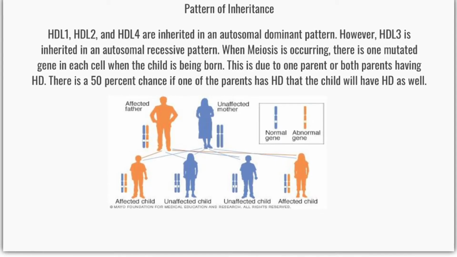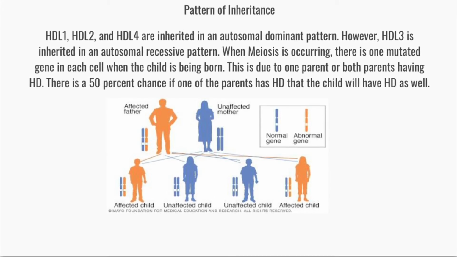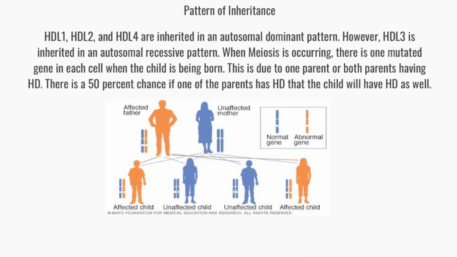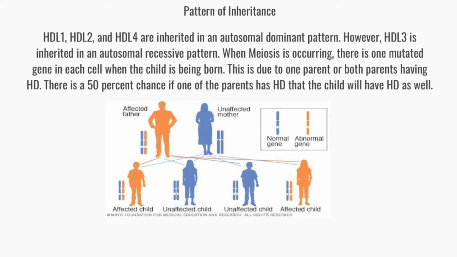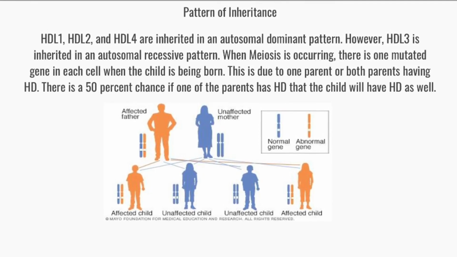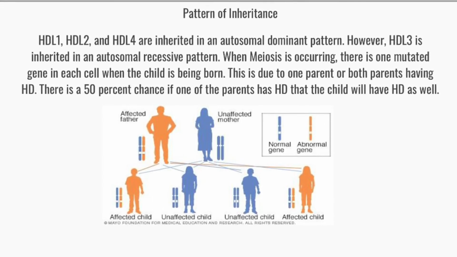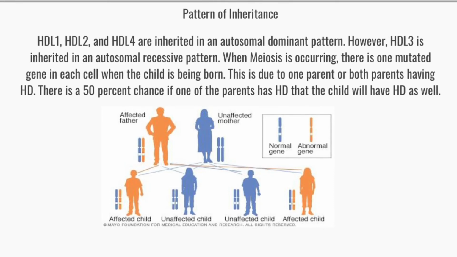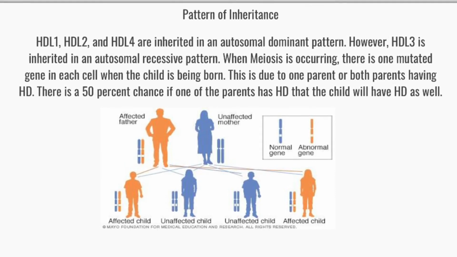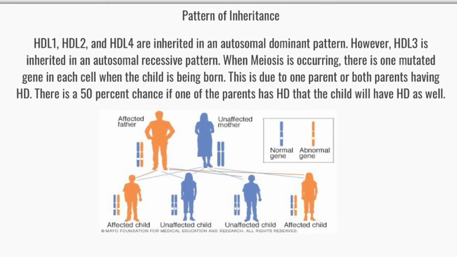Huntington's disease L1, Huntington's disease L2, and Huntington's disease L4 are inherited in an autosomal dominant pattern. However, Huntington's disease L3 is inherited in an autosomal recessive pattern. When meiosis is occurring, there is one mutated gene on each cell when the child is being born. This is due to one parent or both parents having HD. There is a 50% chance if one of the parents has HD that the child will have HD as well. Below is a diagram explaining the pattern of inheritance.